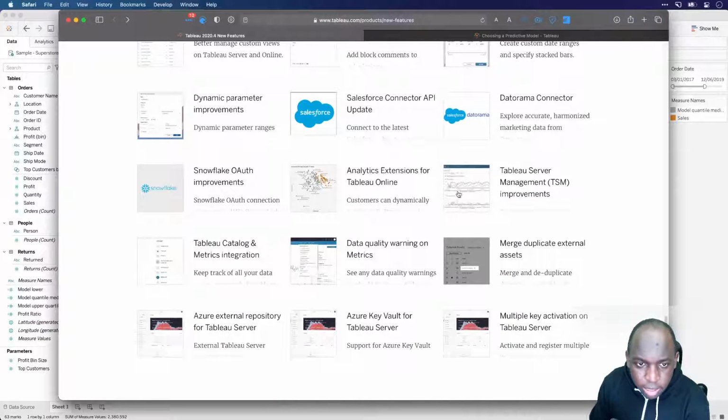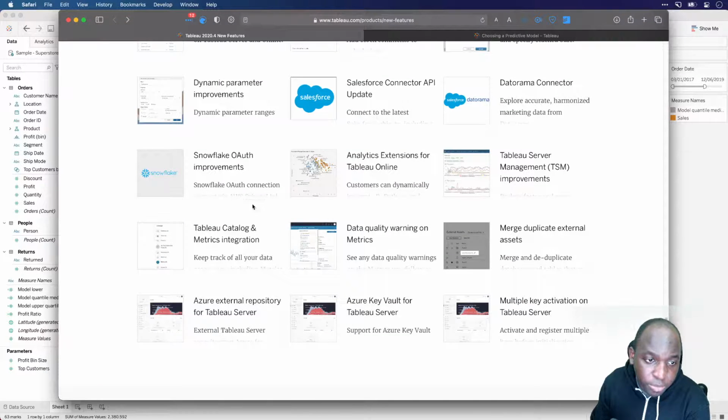Okay, if I go back, Snowflake OAuth improvements, that's quite a specific feature. I don't use Snowflake, so I can't really talk much to how much better the OAuth is. Analytics extensions for Tableau Online.